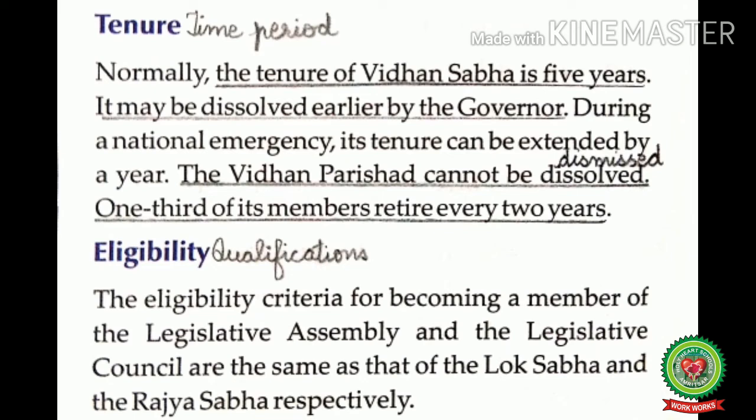But the Vidhan Parishad cannot be dissolved. Dissolved means dismissed. One third of its members retire every 2 years. That means, like Rajya Sabha, the Vidhan Parishad is also a permanent body, and the Vidhan Parishad cannot be dissolved, but one third of its members retire after every 2 years, and the tenure of Vidhan Parishad is 6 years.